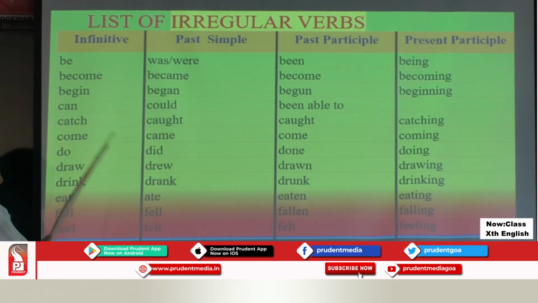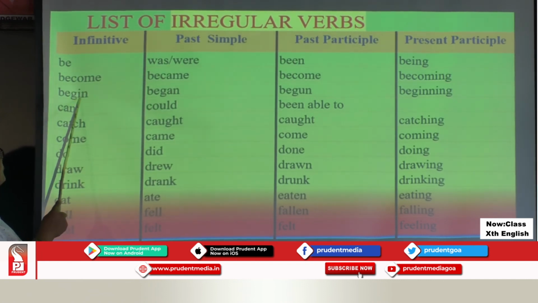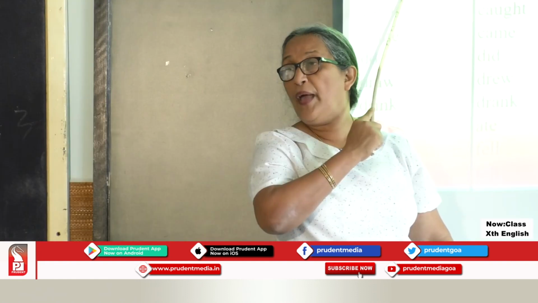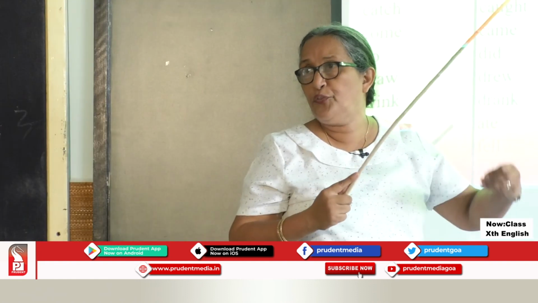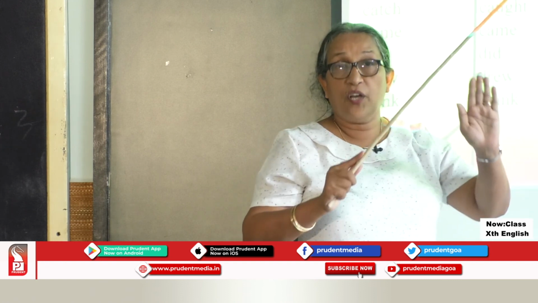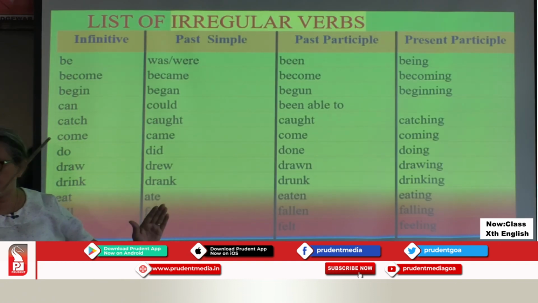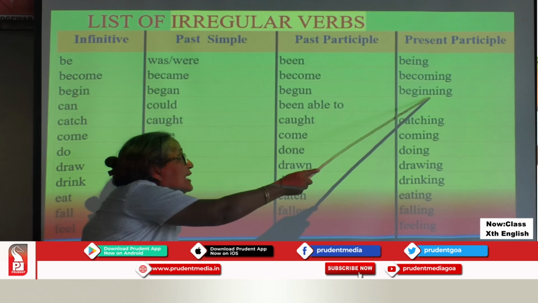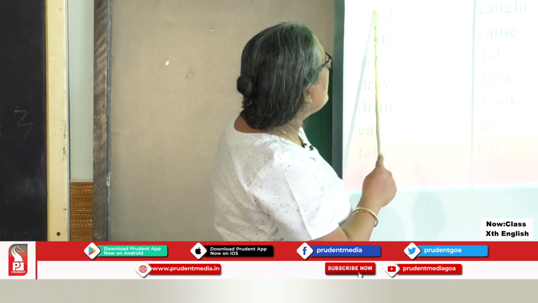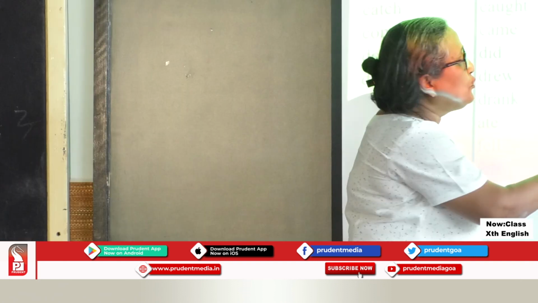Simply because there is a vowel before the last letter of the alphabet. So when there is a vowel before the last letter, in forming the present participle, you double the last letter and then add ing. Can, could, been, able to.